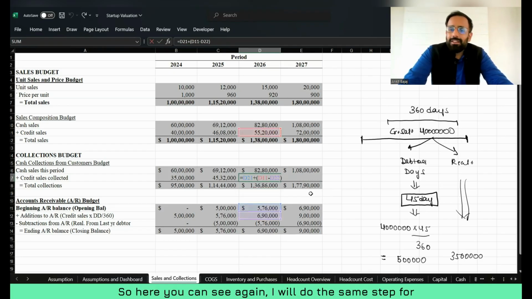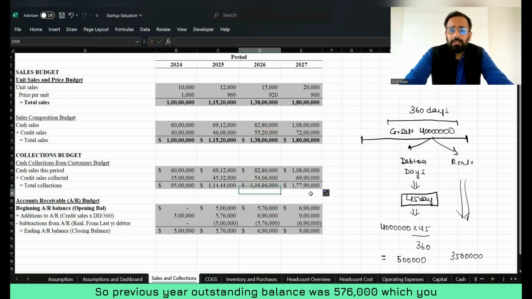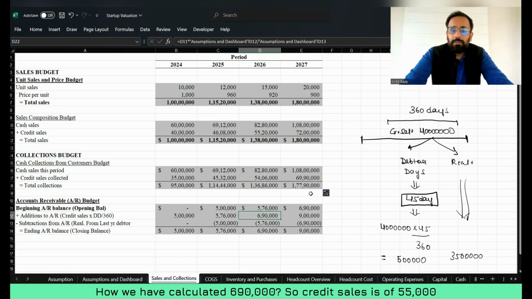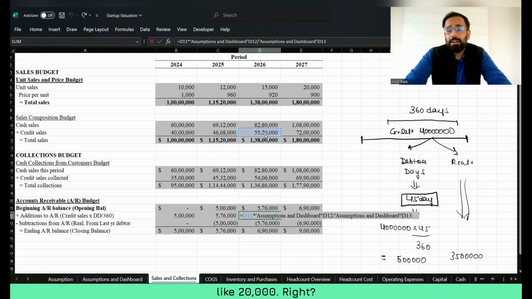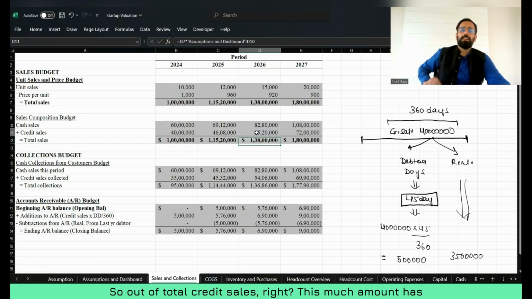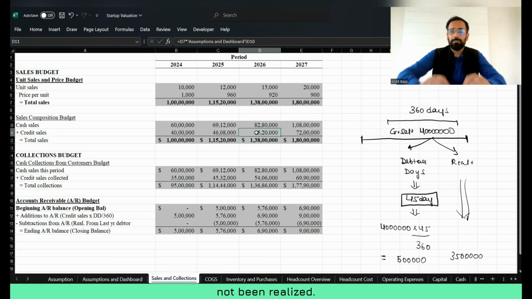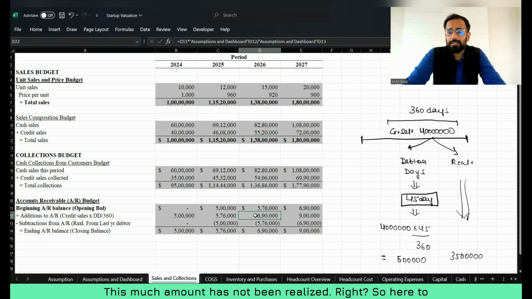Here you can see, I will do the same step for the third year, so you will get more idea. The previous year outstanding balance was 576,000, which you will realize in this year. How have we calculated 6,90,000? The credit sales is 5 lakh 20,000. We have multiplied this with 45, as given in the assumption, and divided it by 360 days. So out of the total credit sales, this much amount has not been realized.